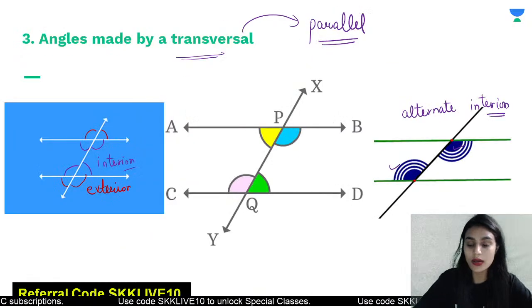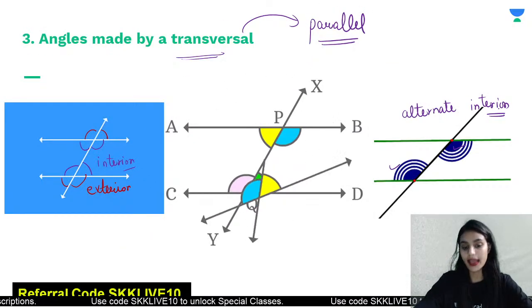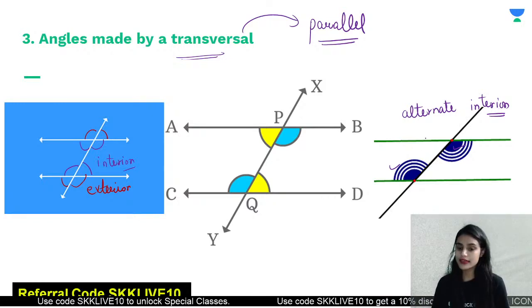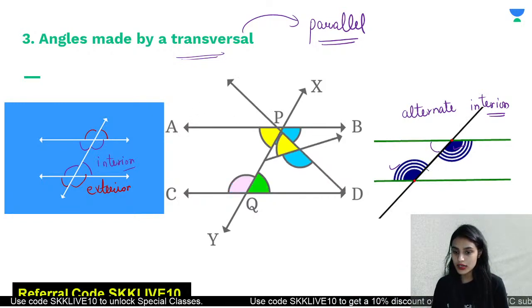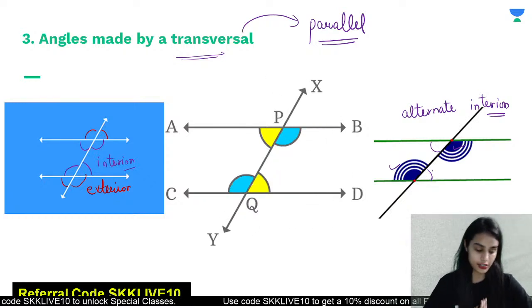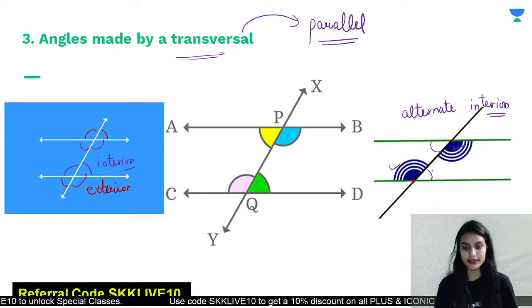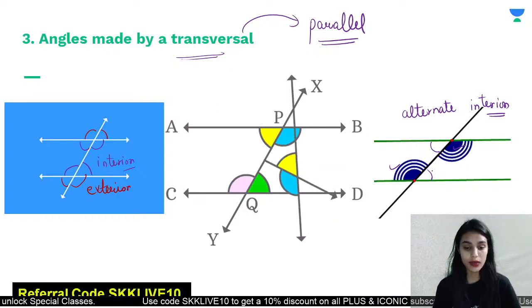They are called alternate interior angles. Clear to everyone? Is that clear? So in the same way, you have got these two as the alternate interior angles. These also will be what? Alternate interior angles. Got my point, everyone?